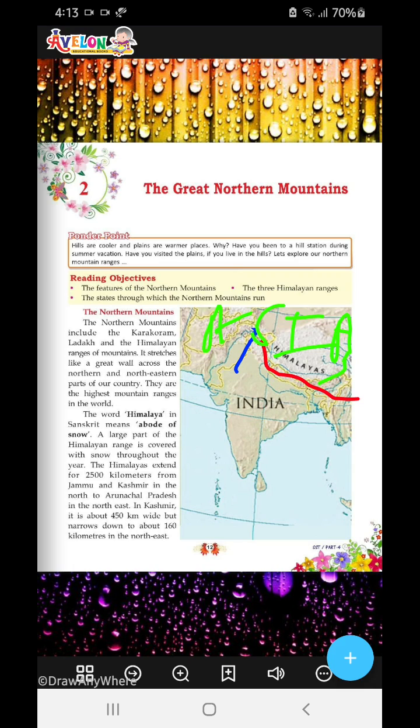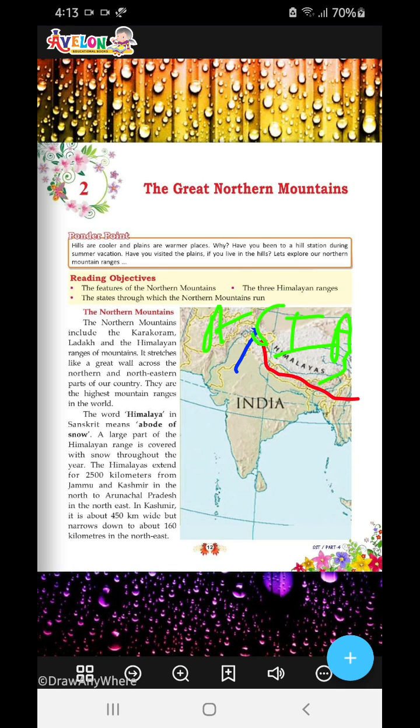If you visit Jammu and Kashmir today and then go to Arunachal Pradesh tomorrow, you will find the Himalayas in both places. And if you go between these states, you find it in Uttarakhand also, in West Bengal also, in Himachal Pradesh also.